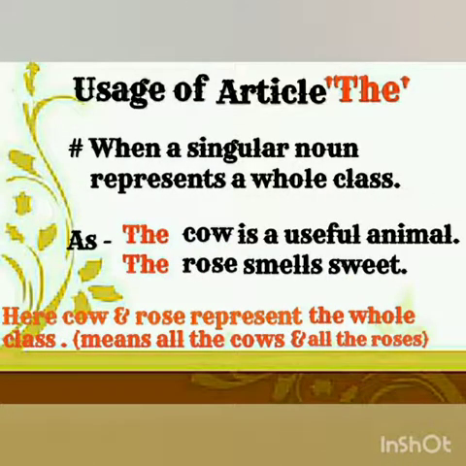Now, where to use article the? We use article the when a singular noun represents a whole class. As, the cow is a useful animal. The cow means all the cows. The rose smells sweet. The rose means all the roses. So here the is representing the whole class of cow and rose.